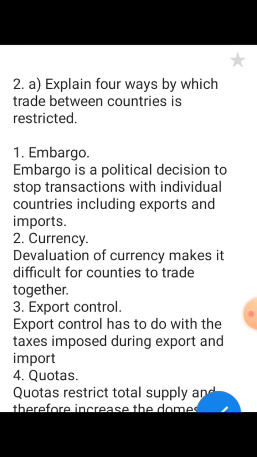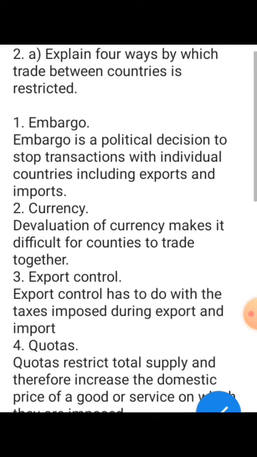Embargo is a political decision to stop transactions with individual countries, including exports and imports. Number 2 is currency. Devaluation of currency makes it difficult for countries to trade together.